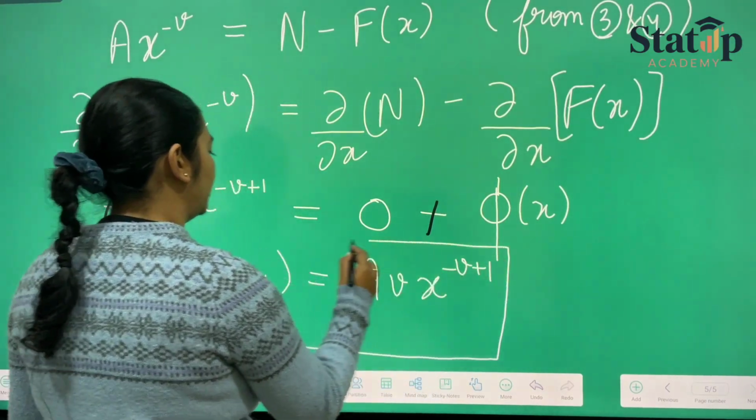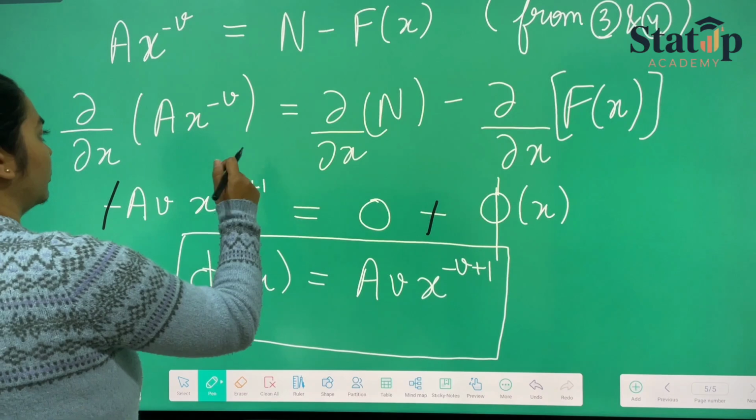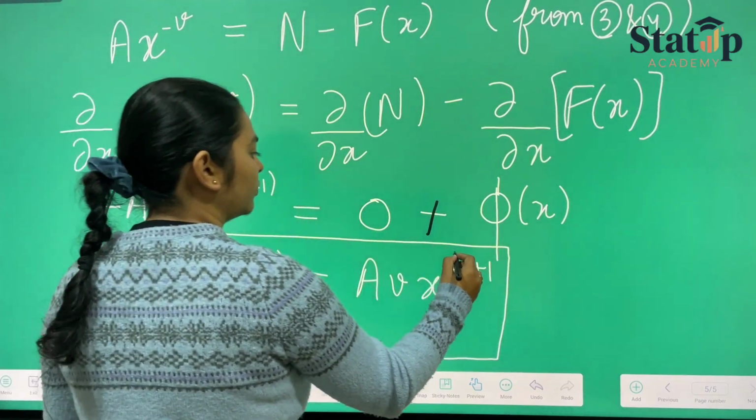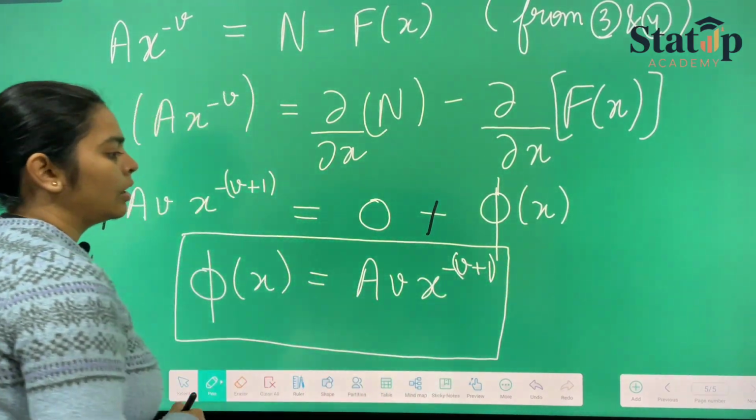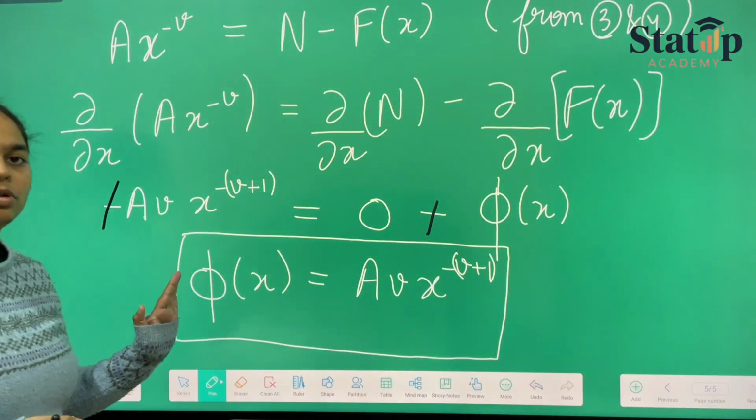This is our frequency function. Now, if we take log on both sides, this is nothing but the Pareto's law only.